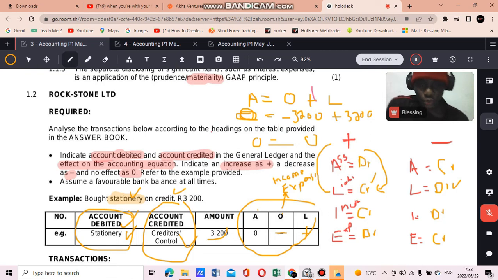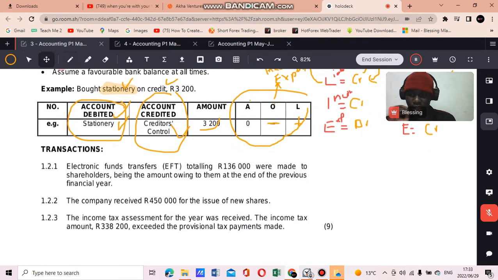And now let's continue with our questions, right? So let's just open our questions. We have 3 transactions here, and we're going to be following our thought process. First thing, we identify the accounts, and we identify whether they are assets, liabilities, income, or expenses, and then we determine where they increase, where they decrease, and whether these specific accounts are increasing or decreasing in this case. Then we determine whether an account is debited or credited, and then the accounting equation thereafter. But let's just do it, right?